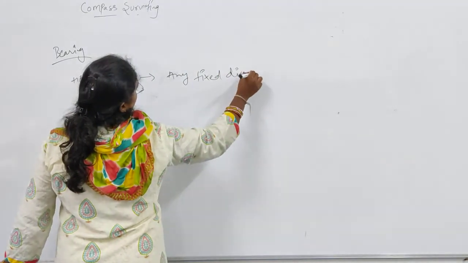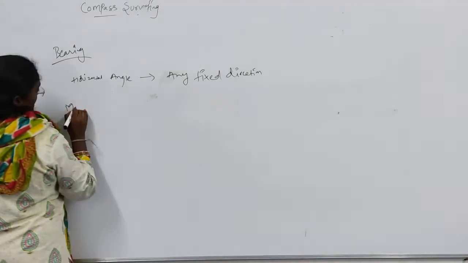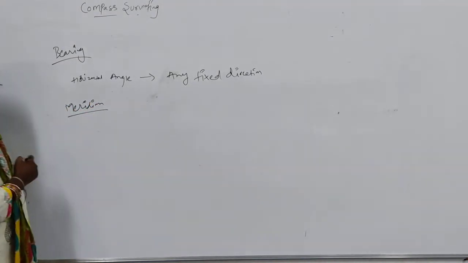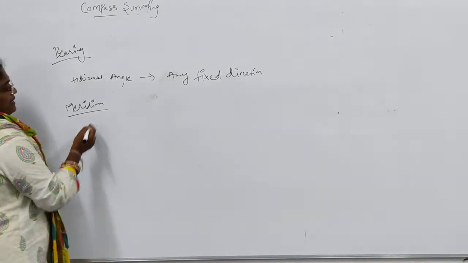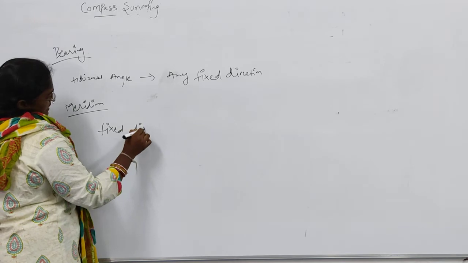Next one is the meridian, the magnetic meridian. The magnetic meridian is nothing but the fixed direction.